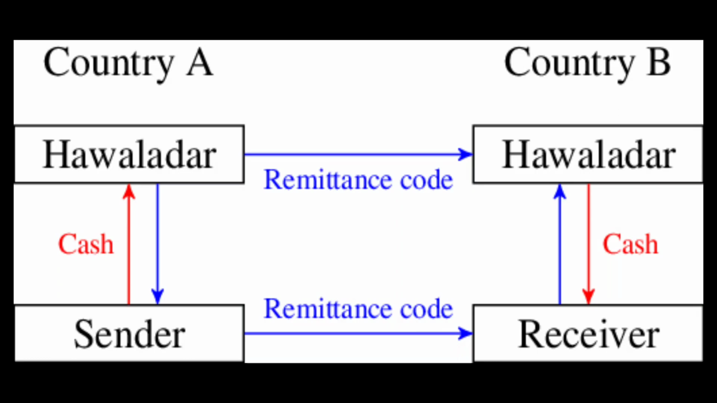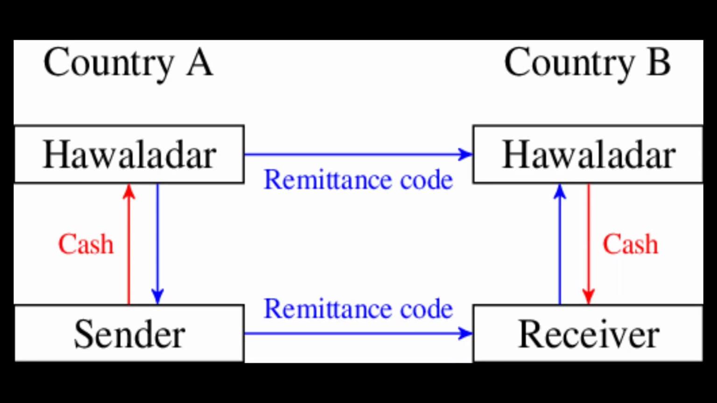After the Hawaladar receives the cash, he gives that particular cash to another Hawaladar in another country where the father or the receiver resides. Now the Hawaladar will give that code. Remember, not the money. The Hawaladar will give the code to another Hawaladar in the country where the beneficiary is located, and the sender will also tell the receiver the remittance code which the original Hawaladar gave the sender in return for the cash.